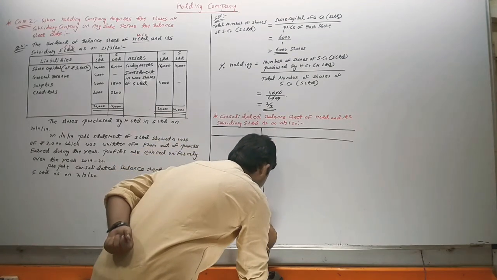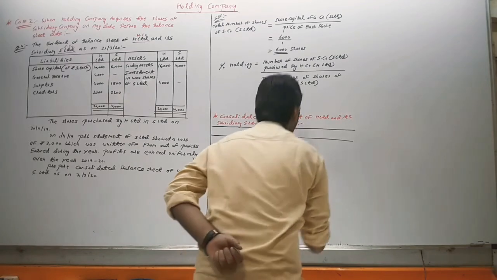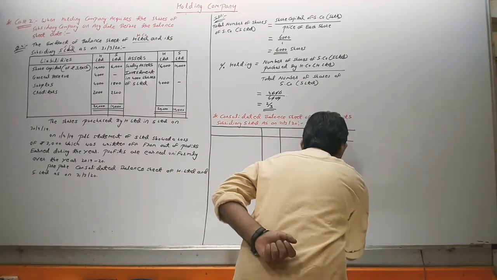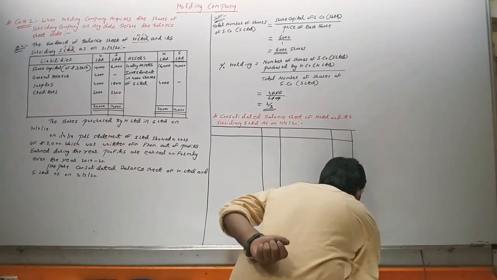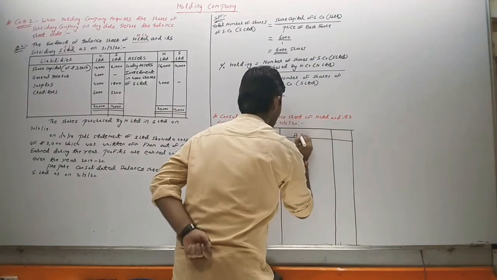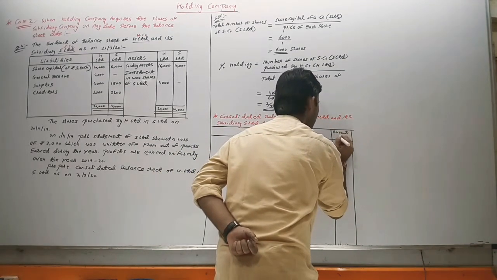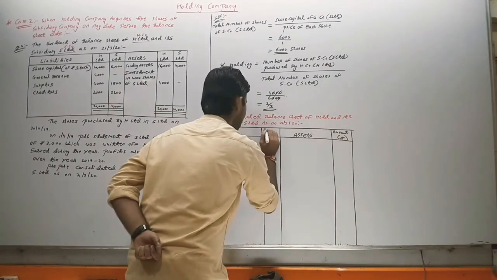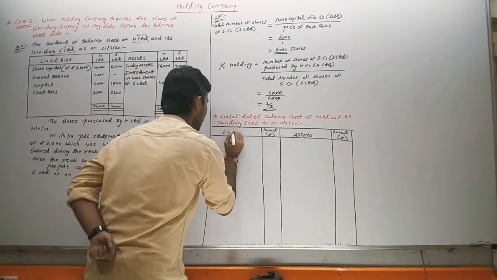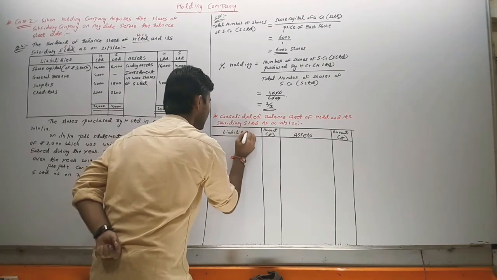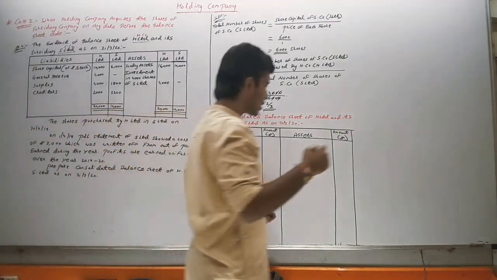On the liability side one amount column, and on the asset side one amount column, amount in rupees. Okay. Now we will prepare the working notes.